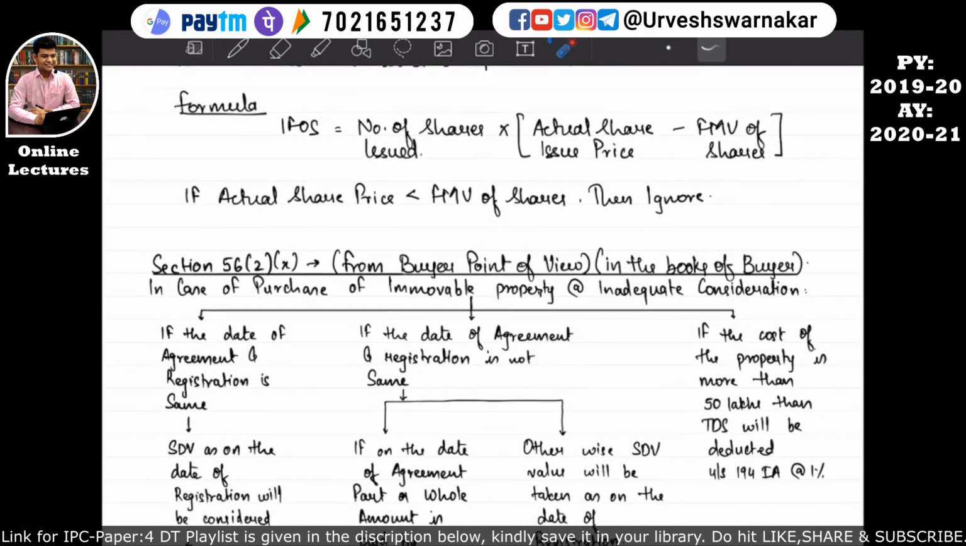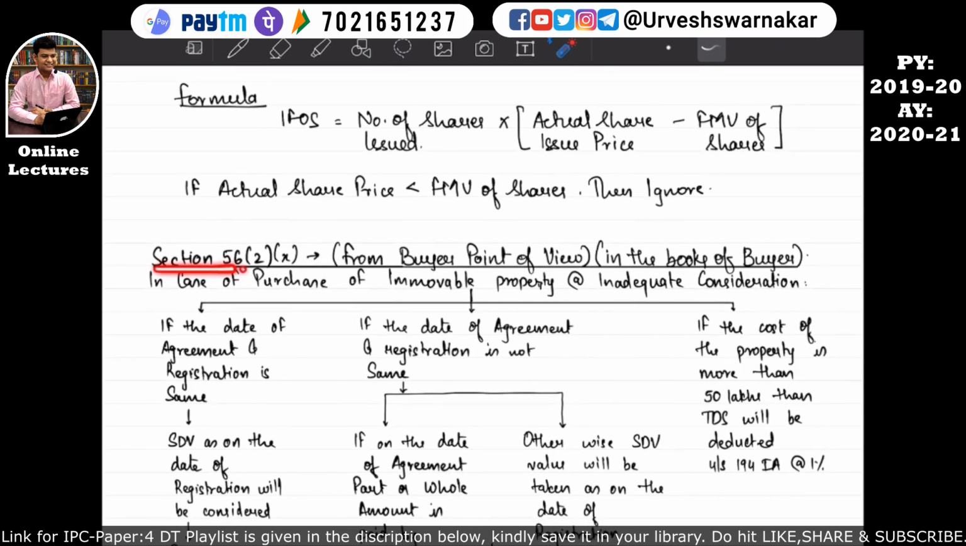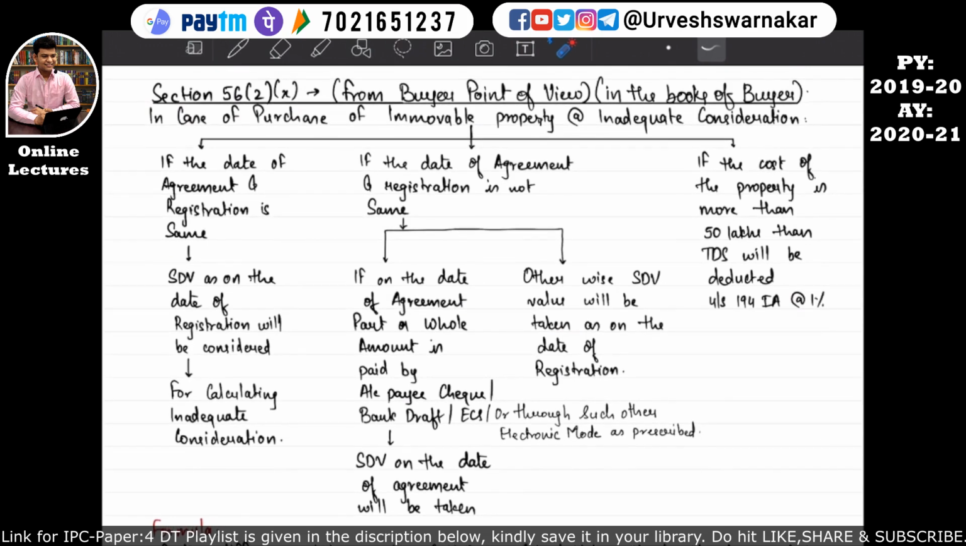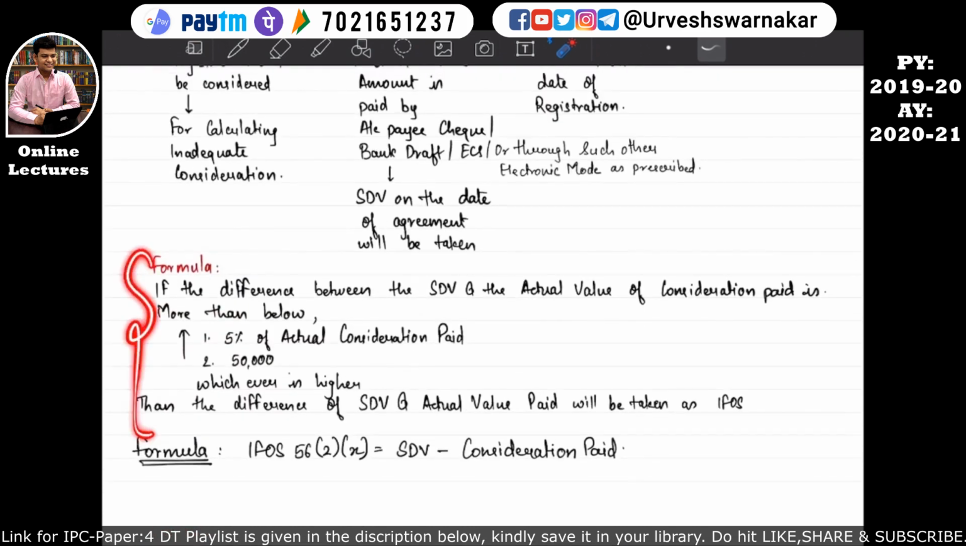Okay students, so now let's understand our next section, that is section 56 subsection 2 subsection 10. This section says that in case of a purchase, we are talking about what? We are talking about purchase. Here a particular assessee will not earn any income. Here basically a particular assessee is making an expense or making a capital expenditure, that is purchase of an immovable property, and such purchase of immovable property is done at an inadequate consideration. Okay, is done at what consideration? Inadequate consideration. Then this formula will apply.